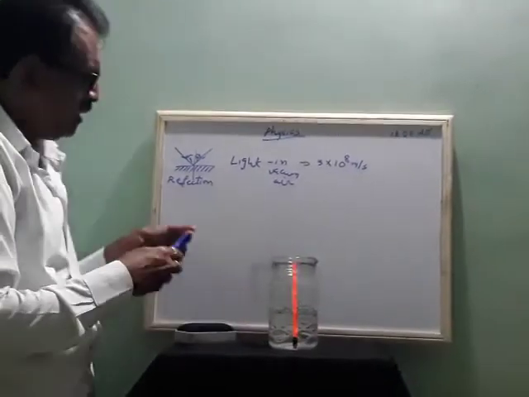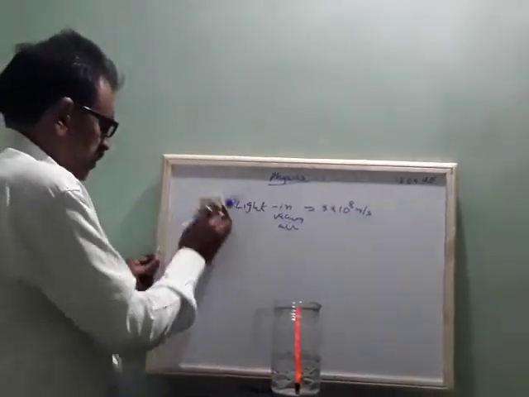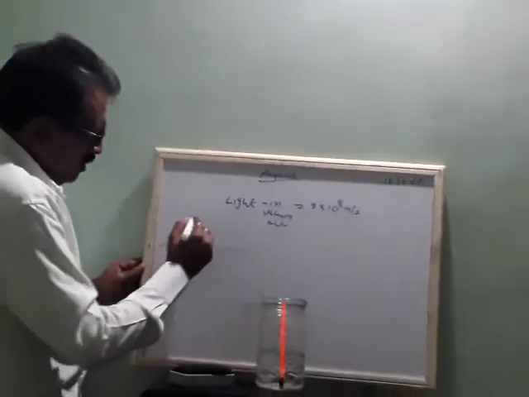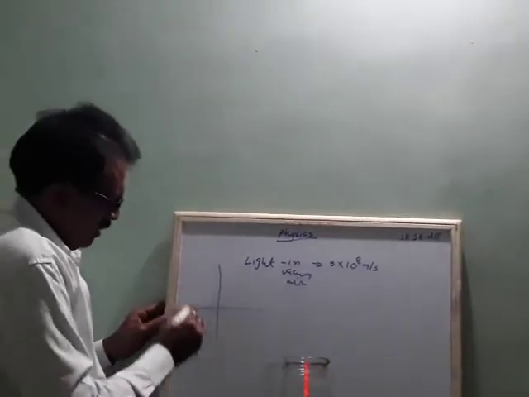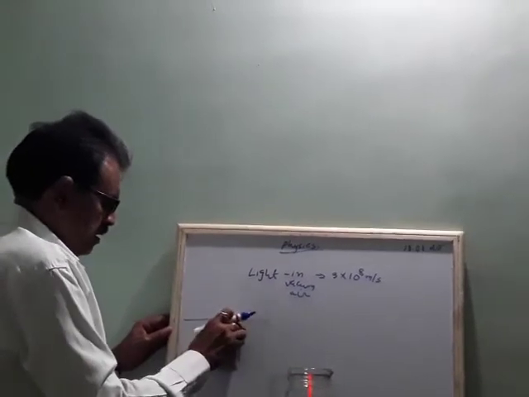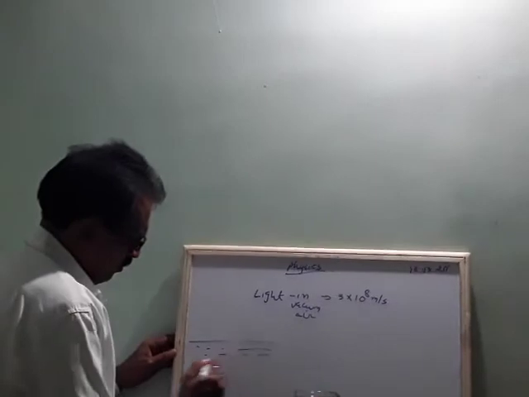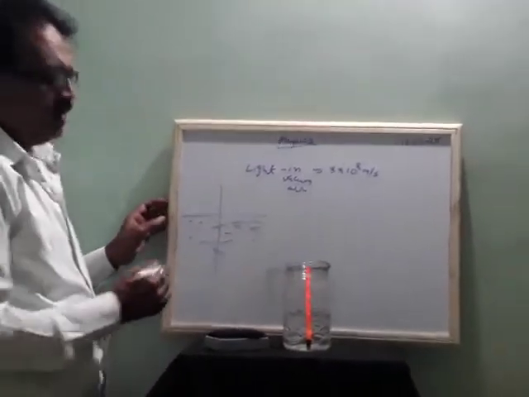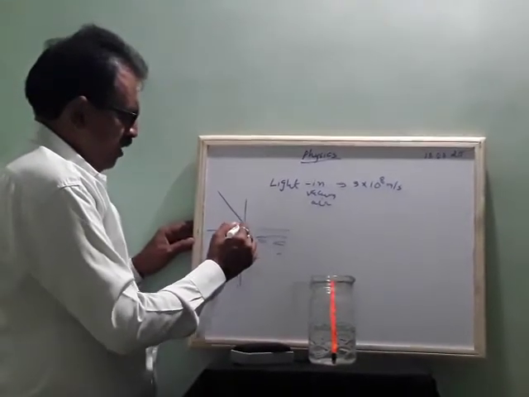So I will show an experiment here. Here there is a light ray, here there is water, and here there is the normal.